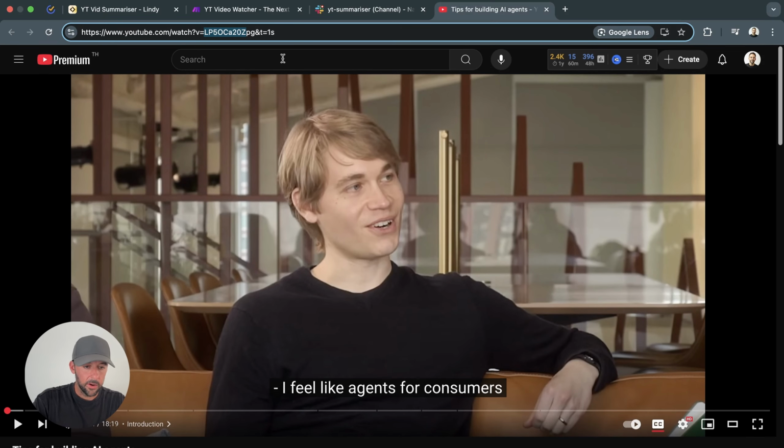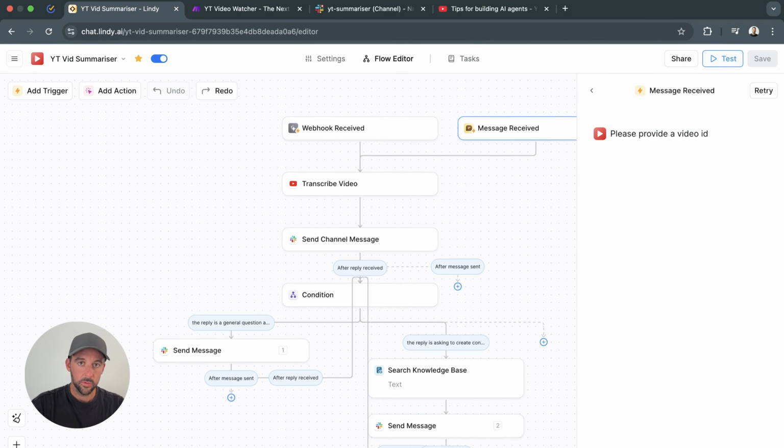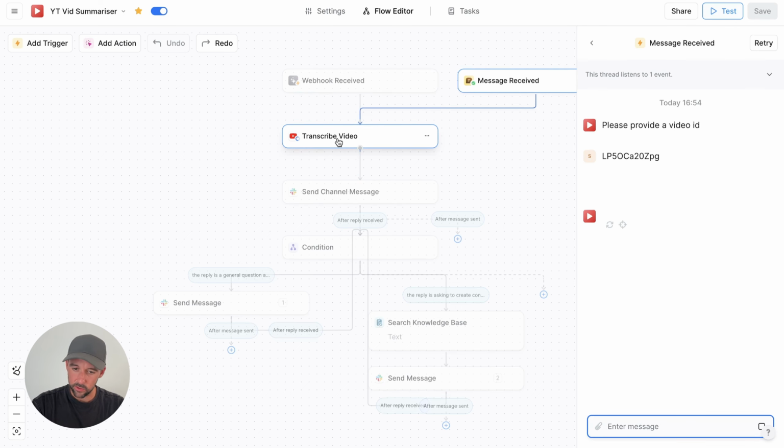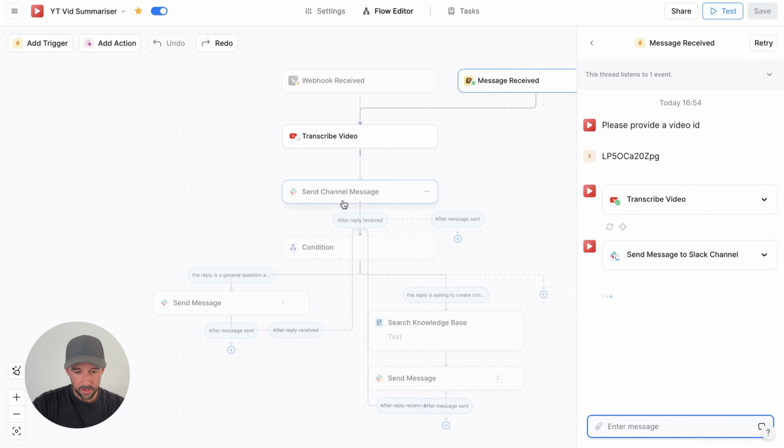So I'm just going to grab the video ID from this Anthropic video and we can just demo this. I'm just going to put the video ID in and then press enter, and then it's going to kick off, and then we can see if it transcribes the video. Okay, we're good to go. It's found the ID. It's pulling the transcription of the video now. And then it's going to do its thing and send me a message in a second.